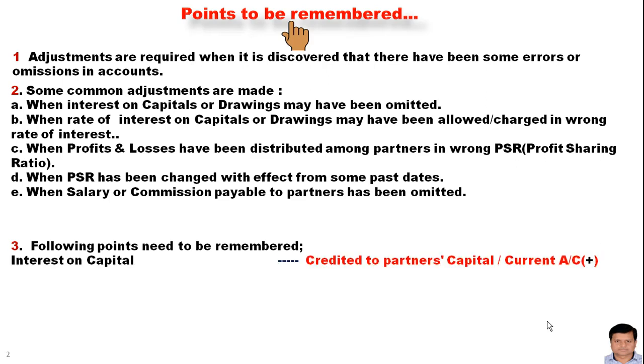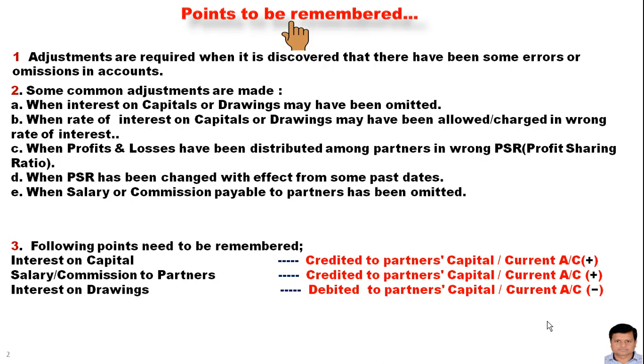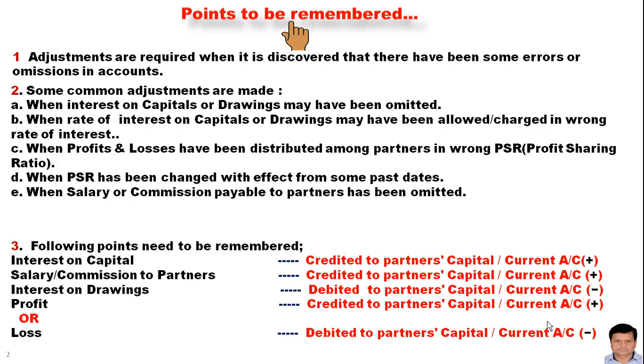1. Interest on capital. It is credited to the partner's capital account or the current account depending upon the type of capital account. Salary or commission to the partners. It is also credited to the partner's capital account or the current account. Interest on drawing is debited to the partner's capital account. Profit is credited to the partner's capital account or current account, or losses are debited to the partner's capital account or current